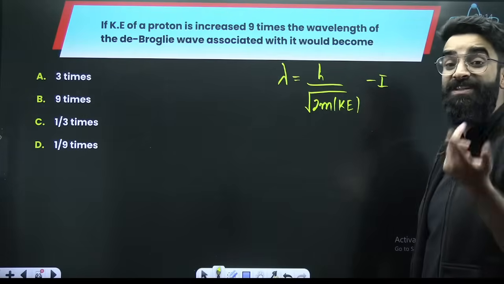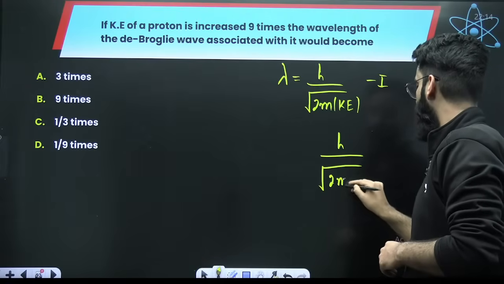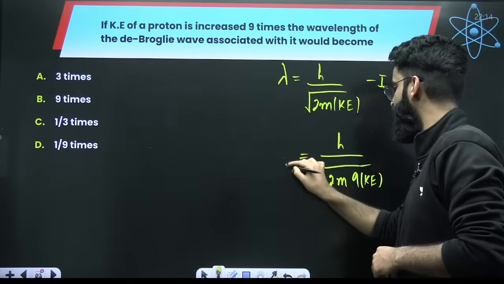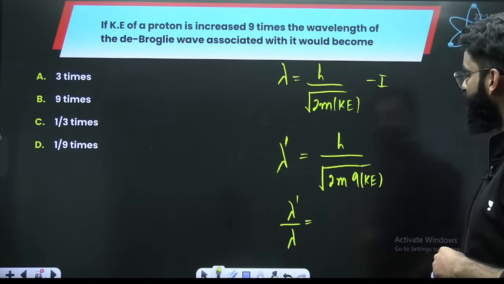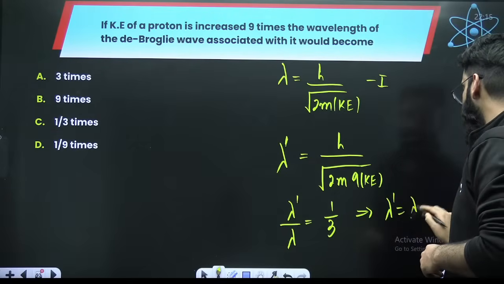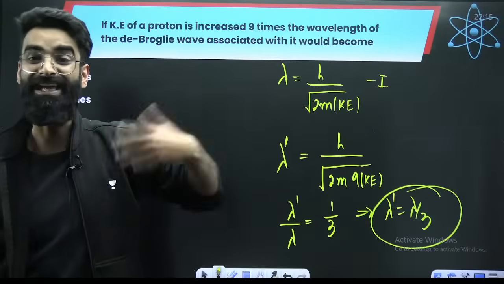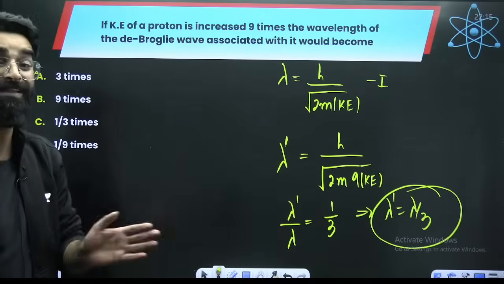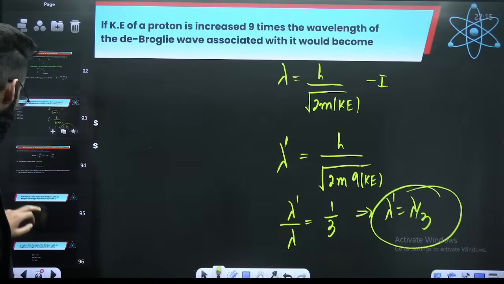Now, when kinetic energy is made 9 times, it becomes h upon under root of 2m multiplied by 9 times kinetic energy. Let's assume the de Broglie's wavelength now is lambda dash. If you do lambda dash divided by lambda, it will be 1 upon 3. So lambda dash is equal to lambda divided by 3. So when kinetic energy is made 9 times, de Broglie's wavelength is reduced 3 times. It is made 1 by 3 times, so the answer is 1 divided by 3.